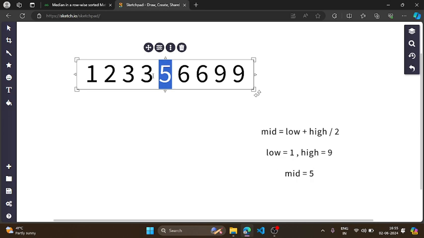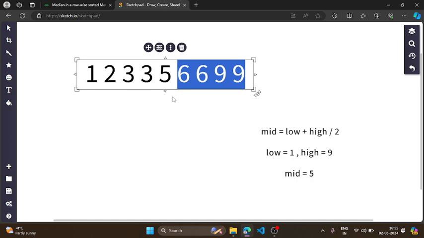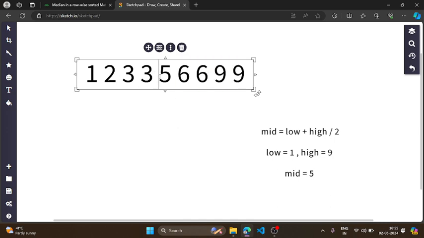I can directly see that on the left-hand side of the 5 we have 4 elements, and on the right-hand side of the 5 we have 4 elements. 4 elements means the total number of elements in the matrix, which is 9, divided by 2, so 9 by 2 will be 4. So if a particular number is my median, then I should have n by 2 elements less than or equal to my median, and I should have n by 2 elements more than or equal to my median, right? This is something we can observe from this example.